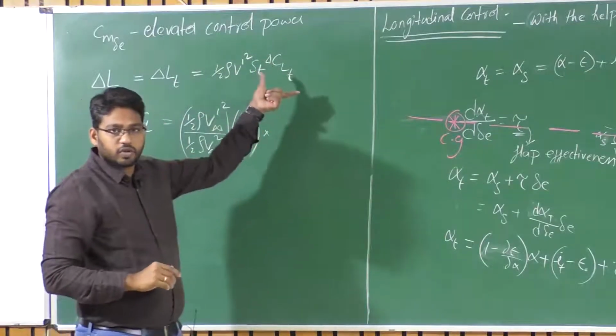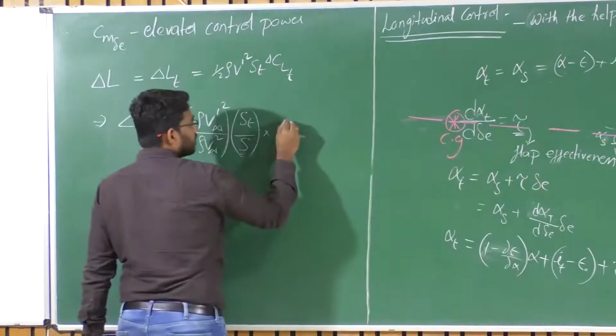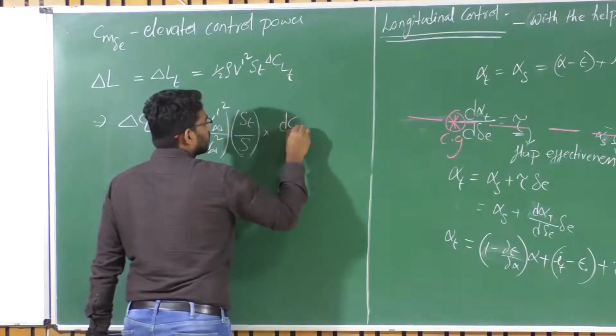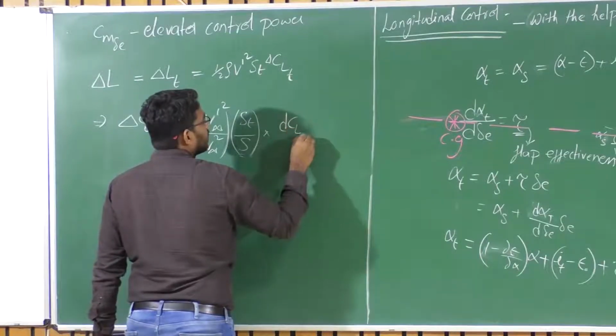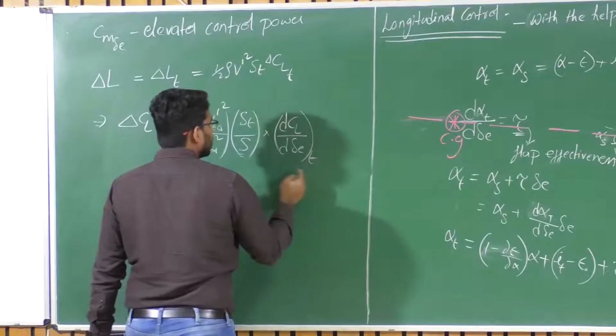This change in lift coefficient at the tail is due to elevator deflection, right? Am I correct or not? So that is nothing but dCL upon d delta E at the tail, right?